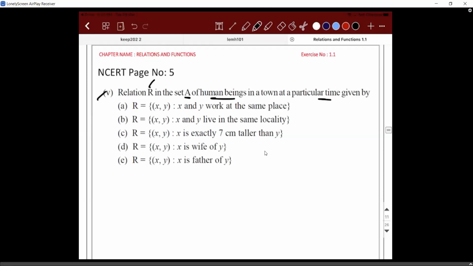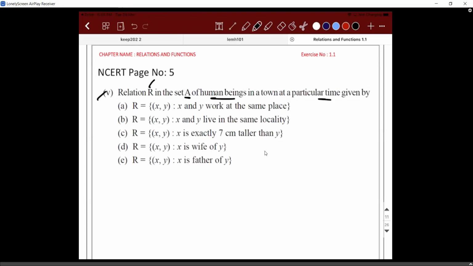So relation R in set A of... no, both should happen. 1, 2, 2, 1. That is enough, because we are taking two if conditions. Symmetrically, you are taking only one if condition, right? If 1, 2 is there, then 2, 1 should be present.